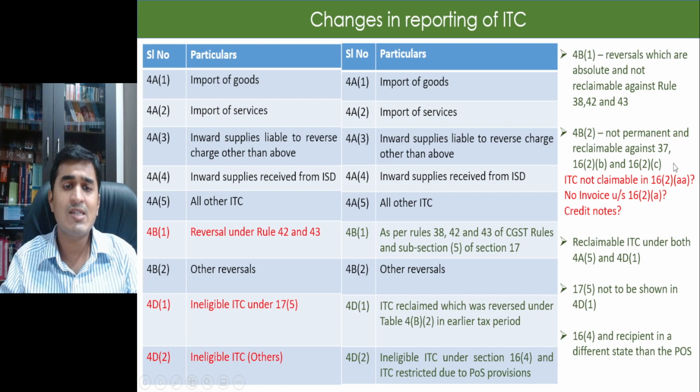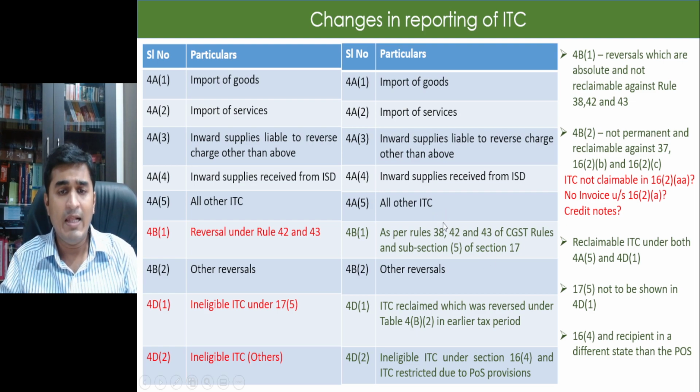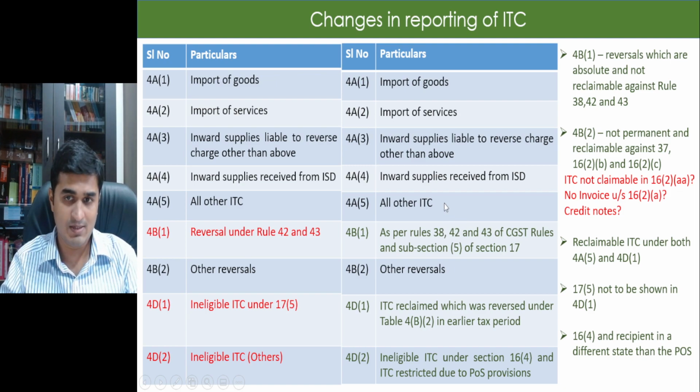16.2C is where the supplier does not make the payment of taxes. Let us say I availed the ITC in the previous month and I saw that the supplier had actually filed his GSTR1 and I availed that ITC based on the fact that it is appearing in my 2B. Later on I find out that the supplier has not made the payment of taxes.